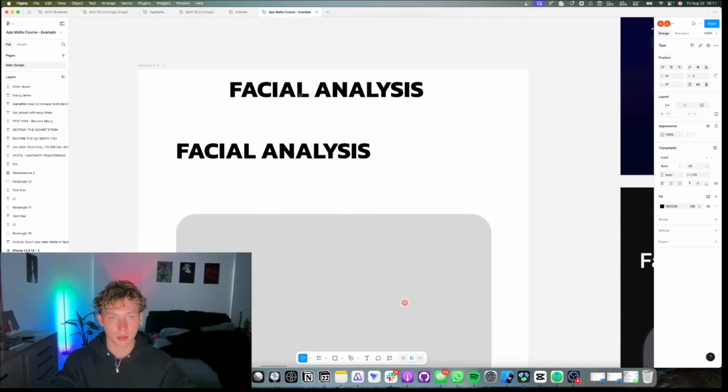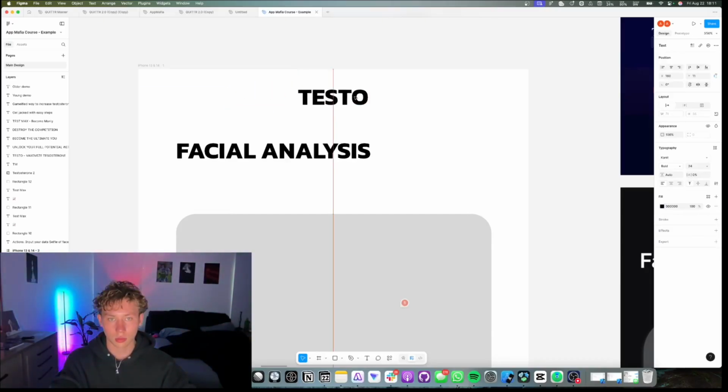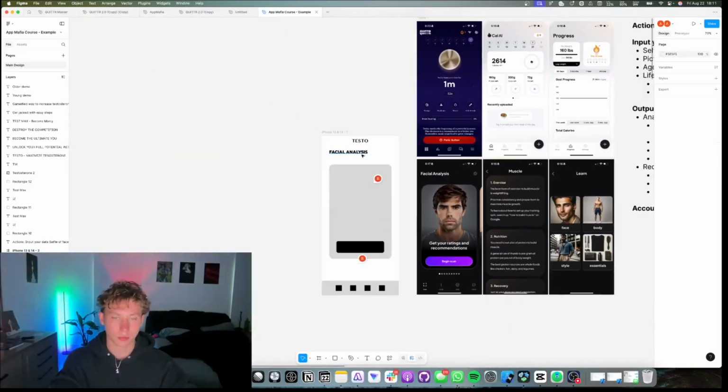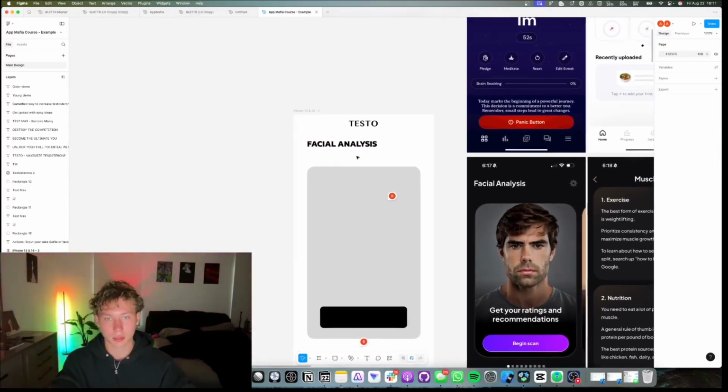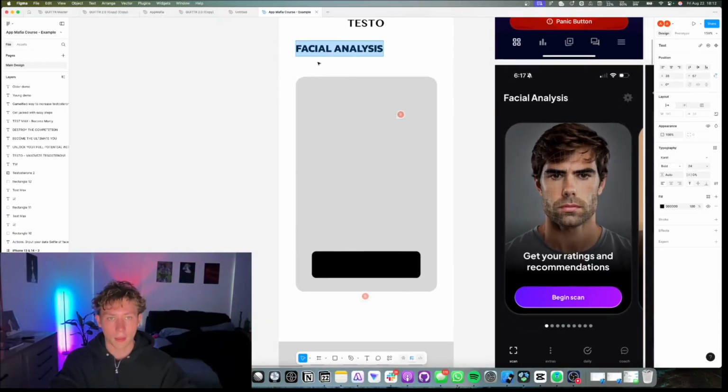So we'll copy this, TM, or Testo. Or maybe we want this to be the Canada font, which also works. So having a different font for the logo and a different font for the text works well too. We see this with Instagram, we see this with Twitter, etc.